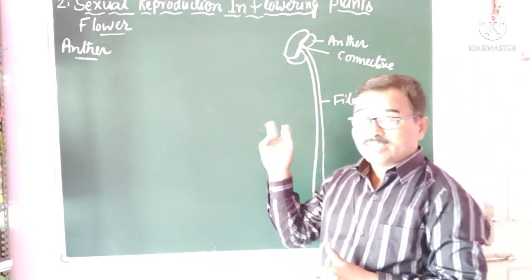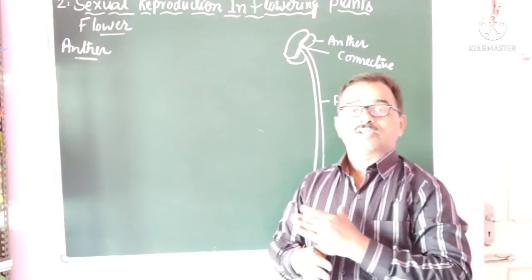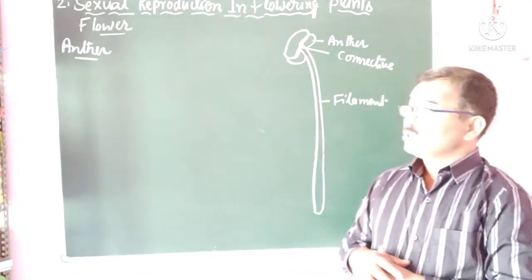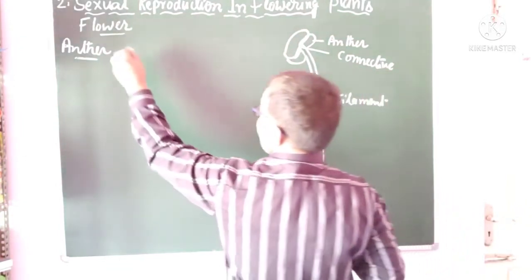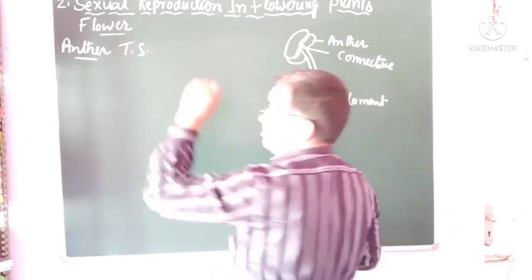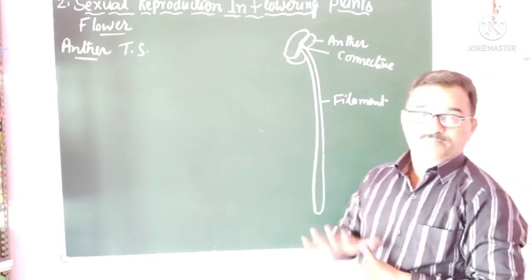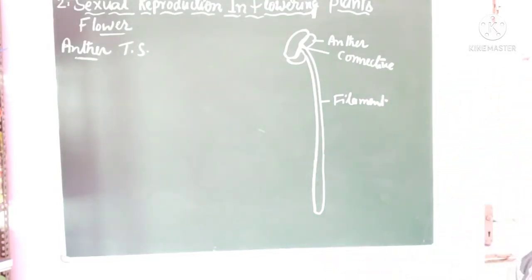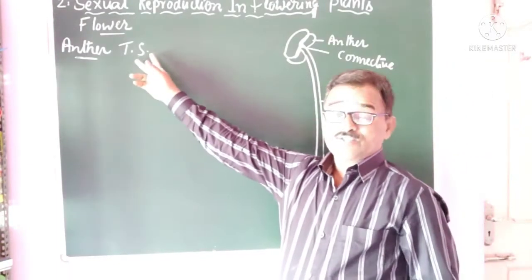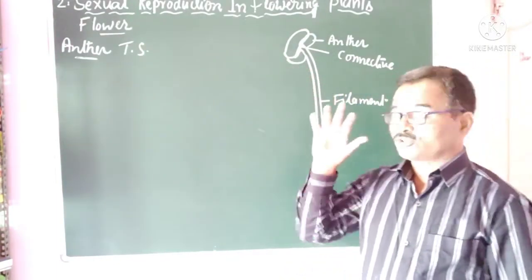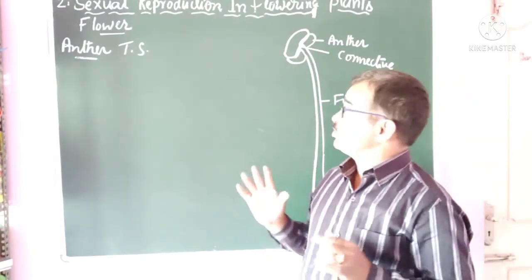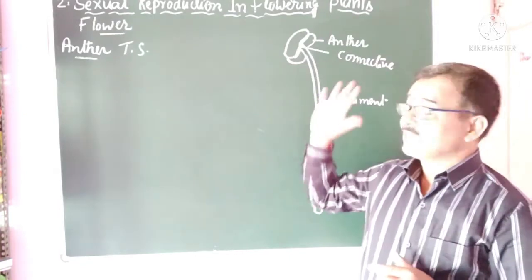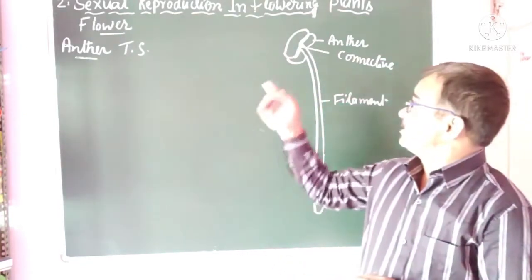To understand that, it is better to understand the structure of this anther. That is why I am going to take the TS of the anther, the transverse section. The transverse section of an anther helps us understand the organization of various groups of tissues inside it.